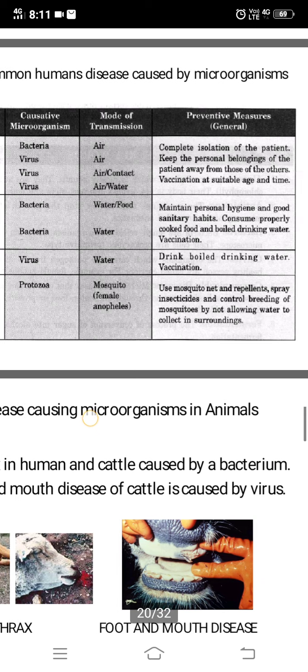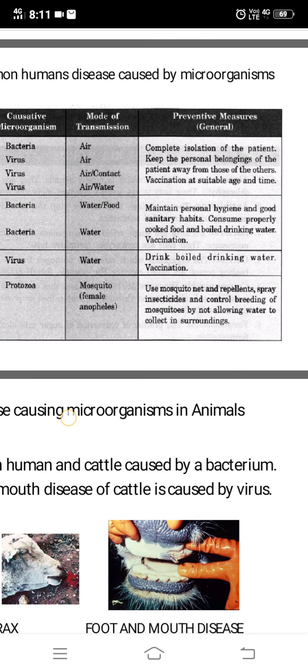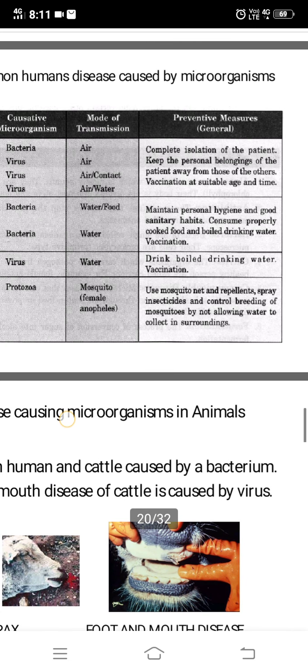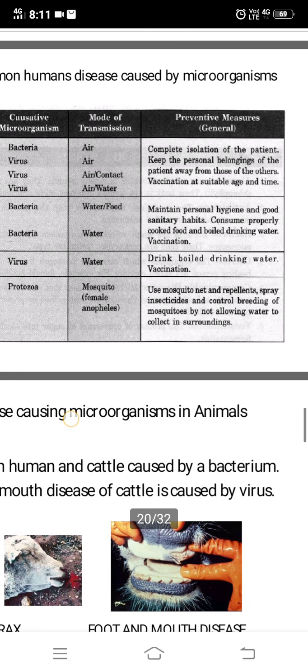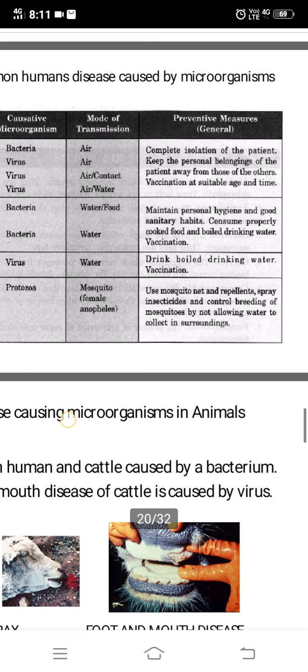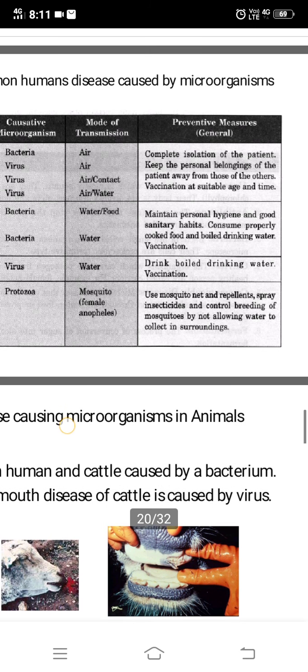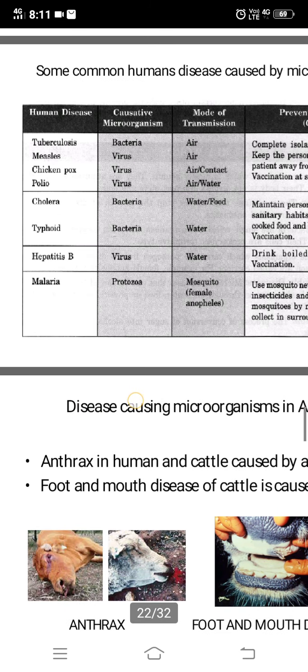So, what are the preventive measures? Complete isolation of the patient. Quarantine, all these words you are now coming to know. So, complete isolation of the patient. Keep the personal belongings of the patient away from those of the others. Vaccination at suitable age and time.